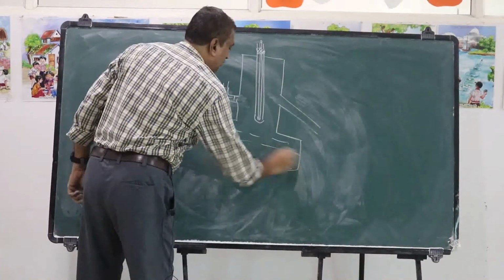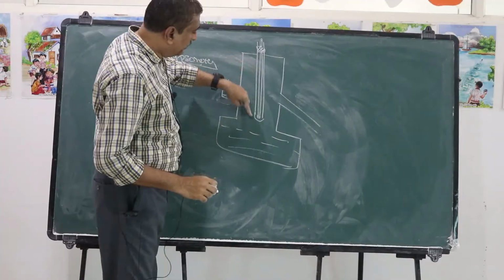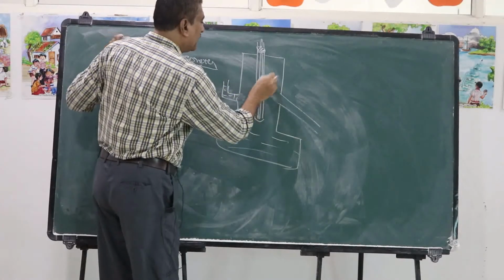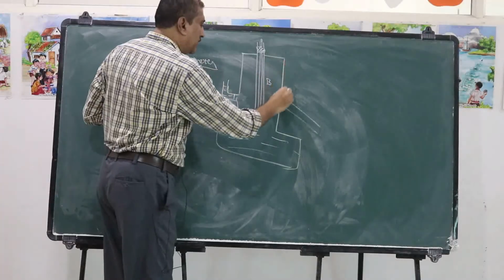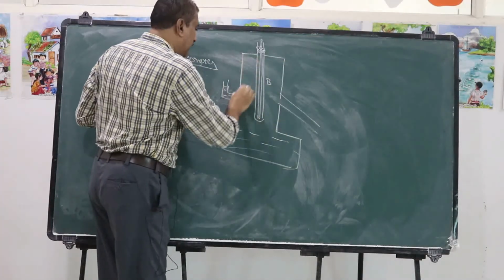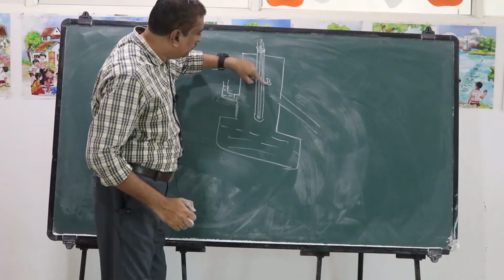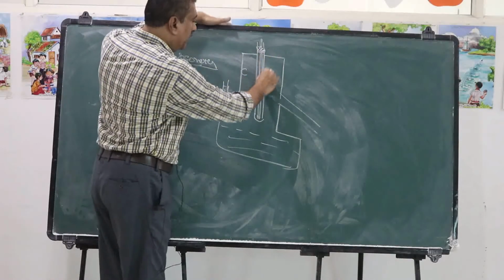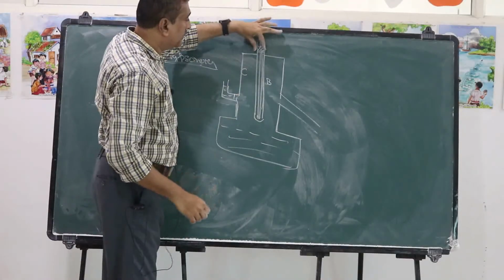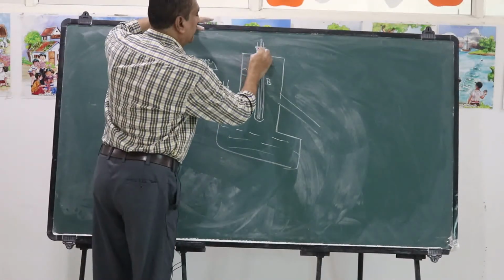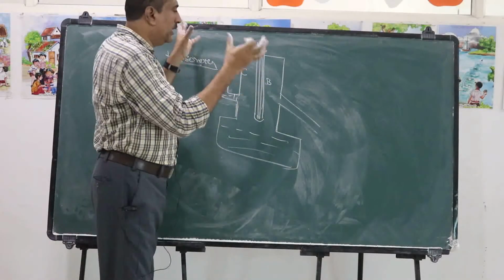This is the hypsometer, and it contains a long tube like this, B, and it contains an outer jacket, C. This is the jacket C, and in this tube B, the thermometer is kept, and it is tightly fixed at this position by a cork, so that no heat transfers.